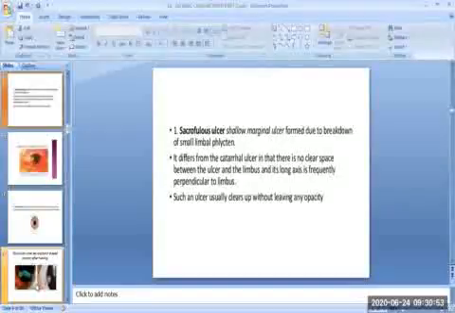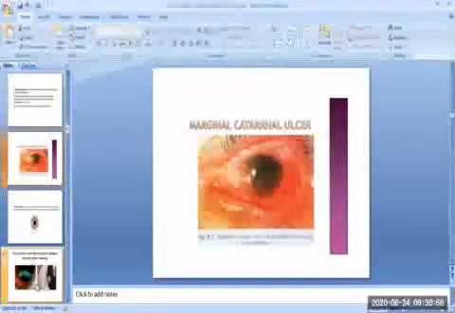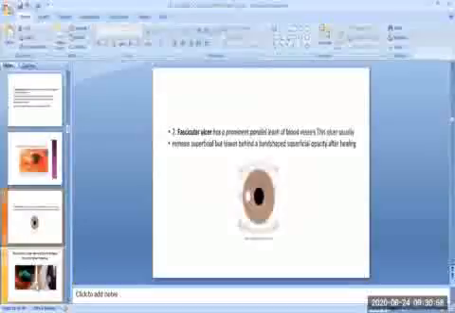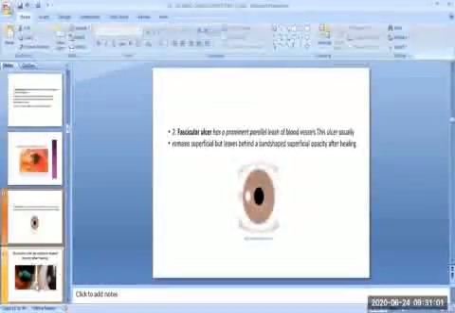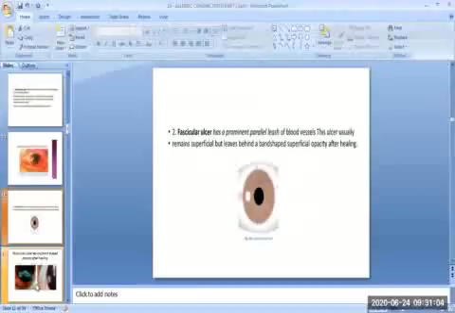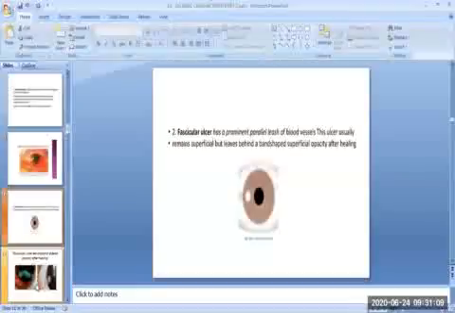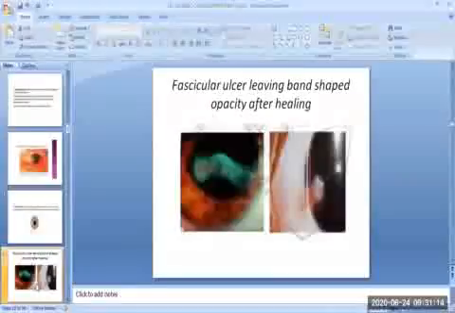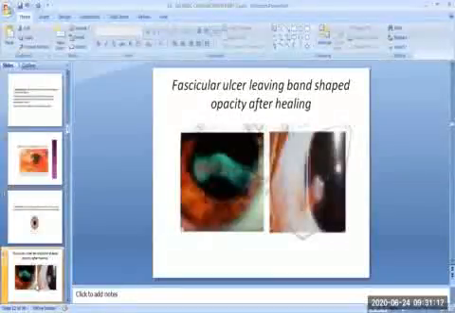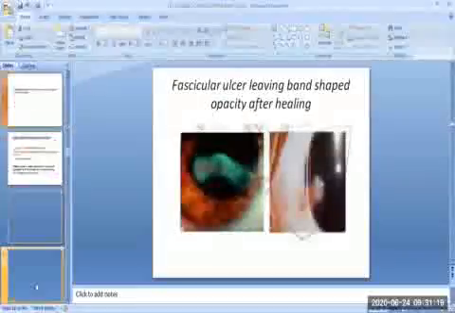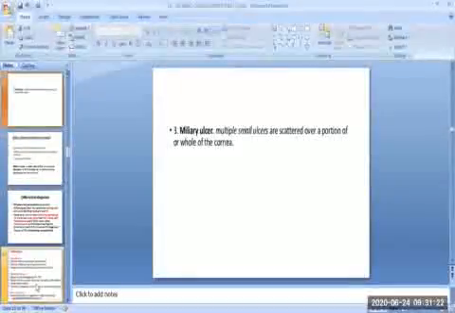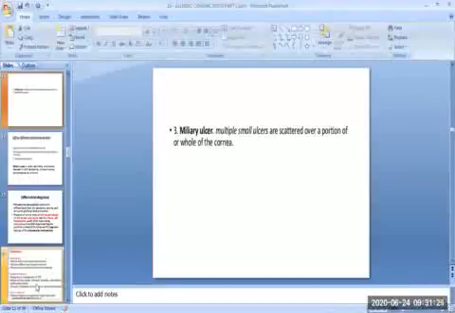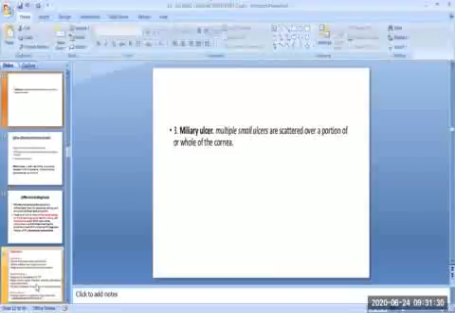Second is the fascicular ulcer, which has a prominent parallel leash of blood vessels. This ulcer usually remains superficial but leaves behind a band-shaped superficial opacity after healing. This is an image of the fascicular ulcer leaving the band-shaped opacity after healing. Then third type of ulcer is the miliary ulcer. In this form, multiple small ulcers are scattered over a portion of or whole of the cornea.